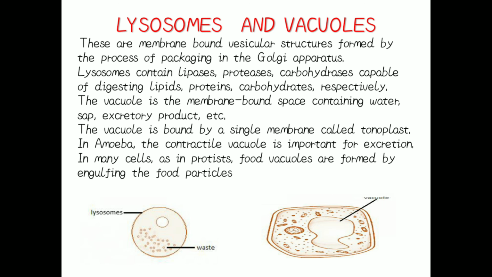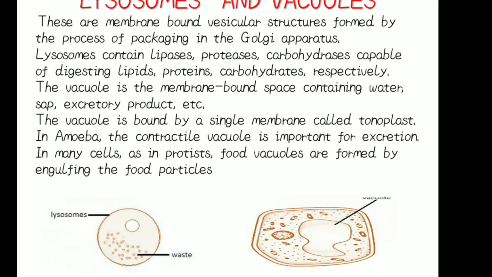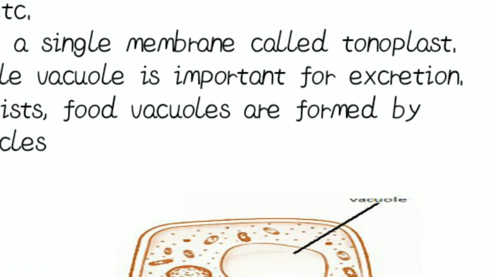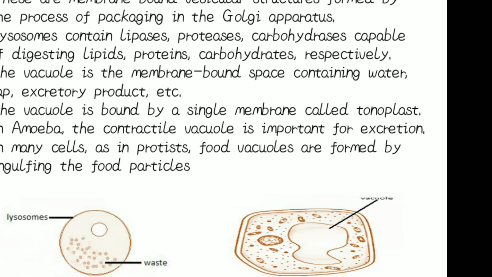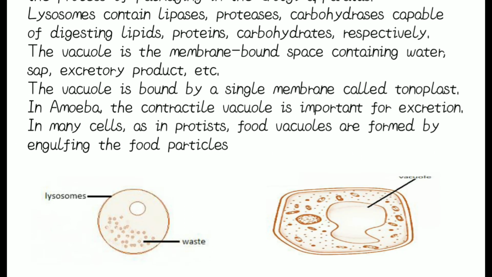So here I have shown the diagram of the lysosomes, and some waste products are accommodated in the lysosomes. These lysosomes are also called suicidal bags because they digest some damaged cells of their own, so they are called suicidal bags. And this is the structure of a vacuole present inside the cell.